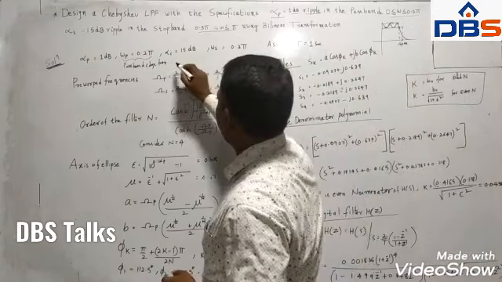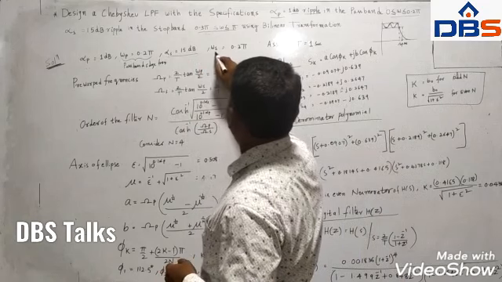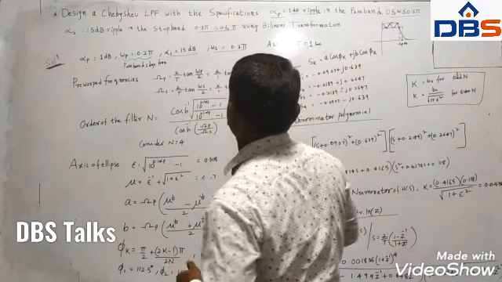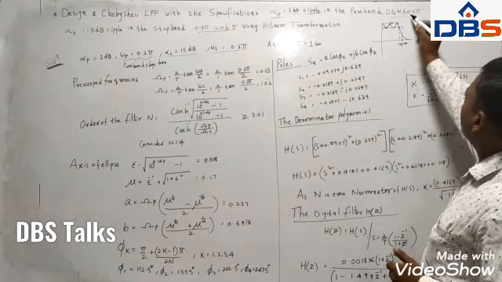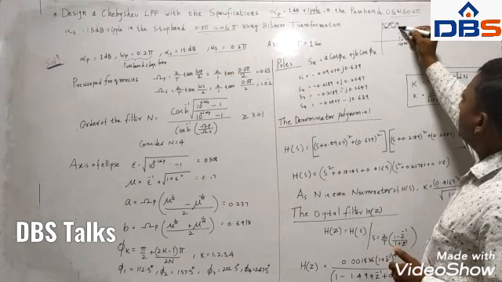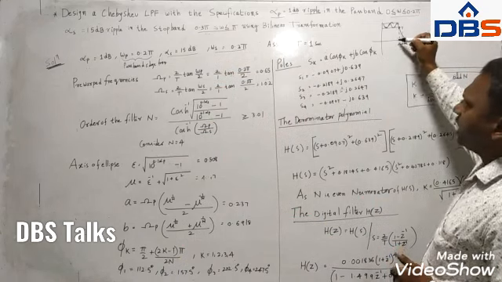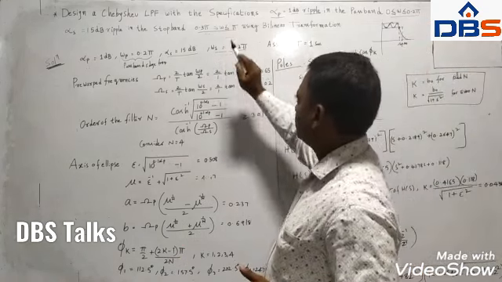Simple, right? Alpha s is the stop band ripple, and omega s is the stop band edge frequency. Therefore 0.2 pi is the pass band edge frequency, and 0.3 pi is the stop band edge frequency.